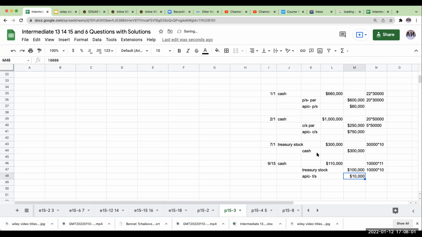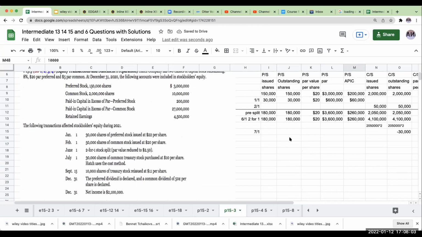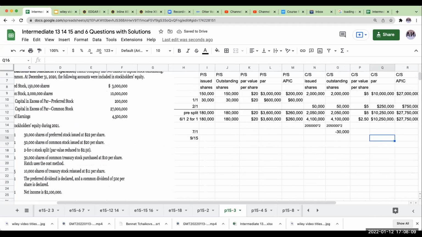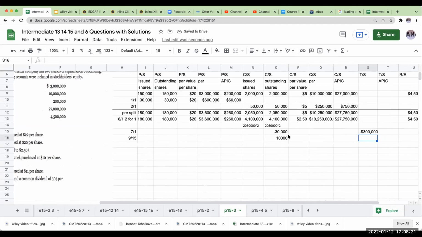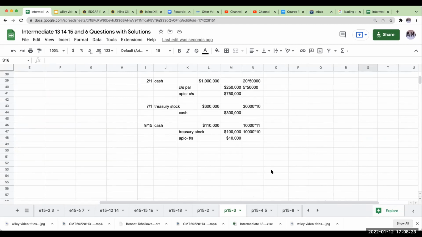Okay, so let's go ahead and put this into our formula. Notice here on 9/15, right over here, what's happening is that I'm going over here and saying my outstanding shares are now increasing by 10,000. Over here, my treasury stock is now no longer 300,000.